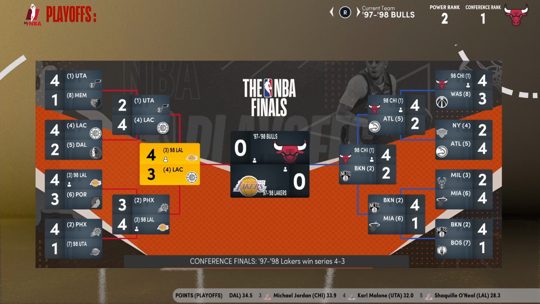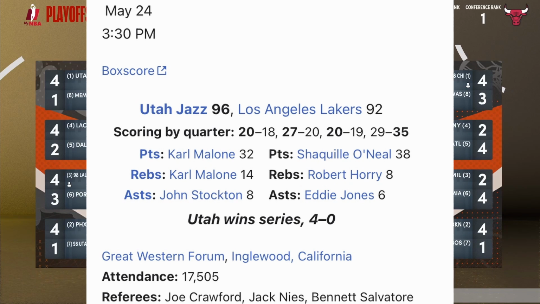In the last game of the Jazz and Lakers series, Shaquille O'Neal scored 38 points, and Robert Horry had 8 boards, with Eddie Jones having 6 assists. Karl Malone had 32 points and 14 boards, and John Stockton had 8 assists. The Lakers lost by 4 in Game 4 of the conference finals.